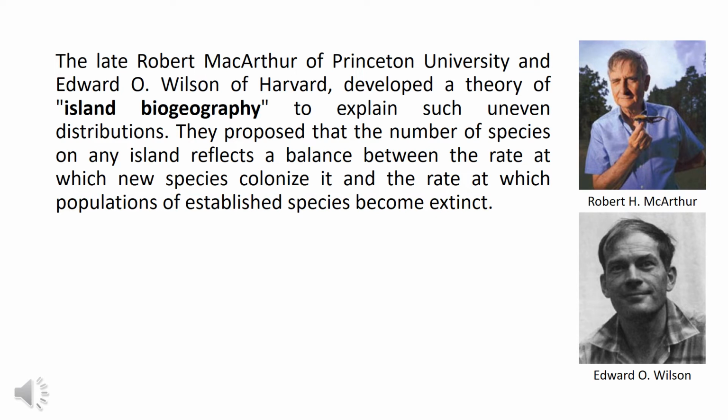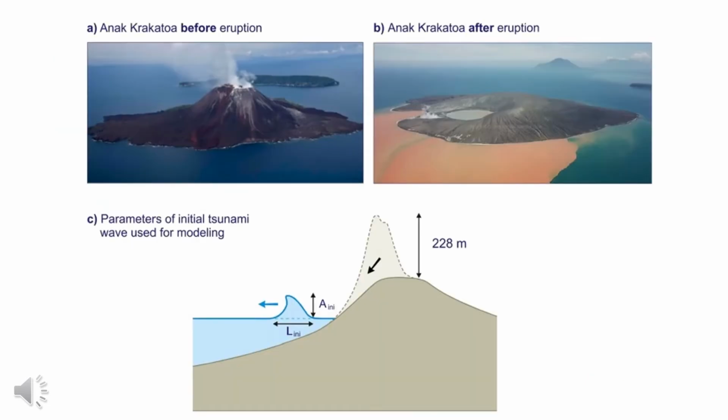They propose that the number of species on any island reflects a balance between the rate at which new species colonize it and the rate at which populations of established species become extinct. This picture explains how well the equilibrium theory of island biogeography explains what is actually observed in nature.